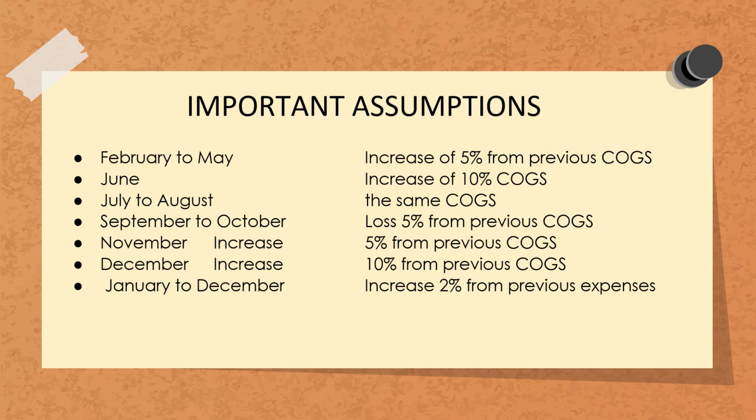Again, let's take note of these important assumptions so that we will be able to compute for the next tables. So again, February to May, we have the increase of 5% from previous cost of goods sold. And then for June, we have the increase of 10% COGS. Again, COGS is short for cost of goods sold. And then for July to August, we have the same. September to October, we have a loss of 5% from previous COGS. And then November, there's an increase of 5%. And then for December, there's an increase of 10%. And then January to December, let's assume that our increase for expenses is only 2%.